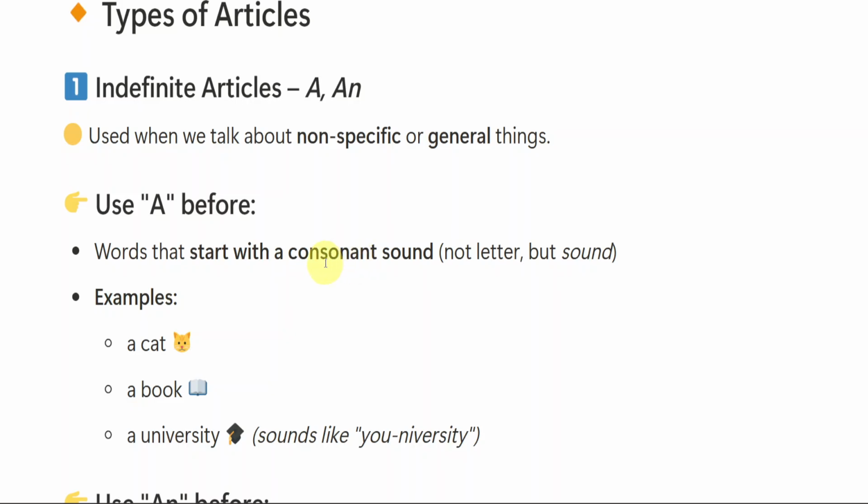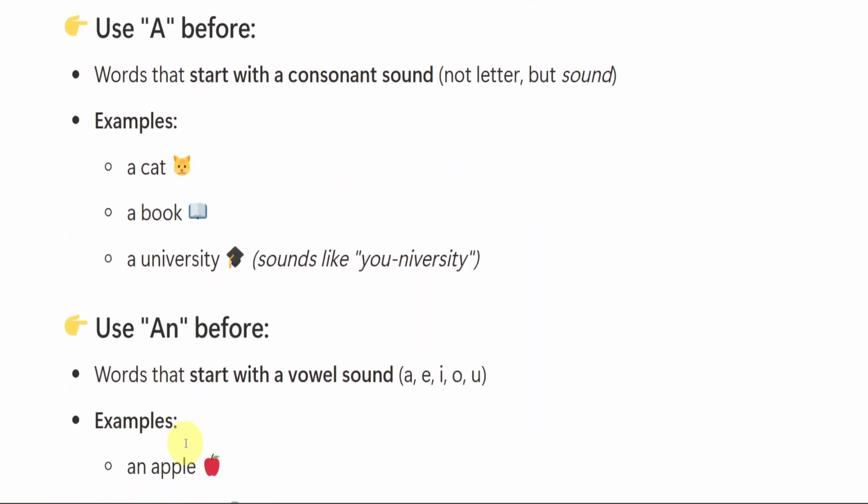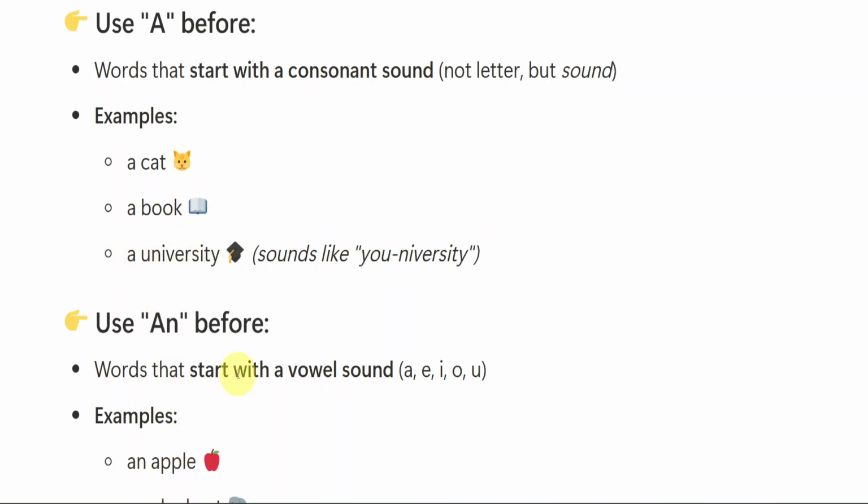So we will be using a before a consonant sound. Examples are a cat, a book, a university. See, the word university starts with U, right? But this is not considered a vowel sound. U is there, A, E, I, O, U, but this is Y, O, U. So this is also considered a consonant sound, so we will be using a here.